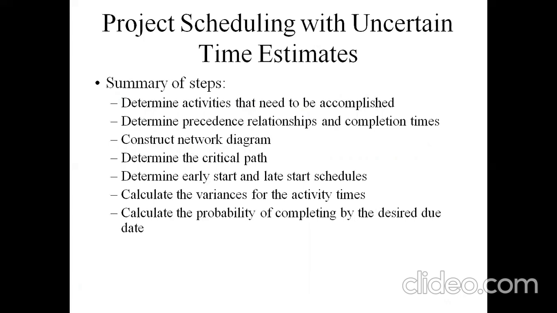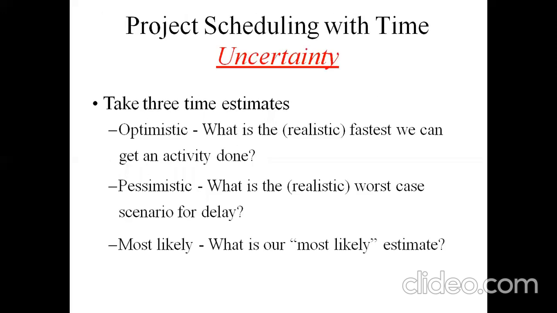Here, these are the uncertainty time estimates. Determine activities that need to be accomplished, determine precedence relationships and completion times, and construct a network diagram, determine the critical path, determine early and late start schedules, calculate the variance for the activity times, and also calculate the probability of completing by the desired due date.